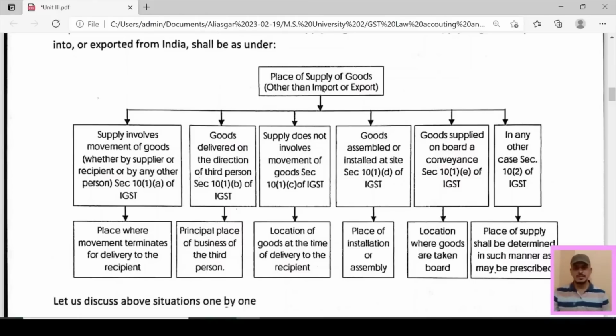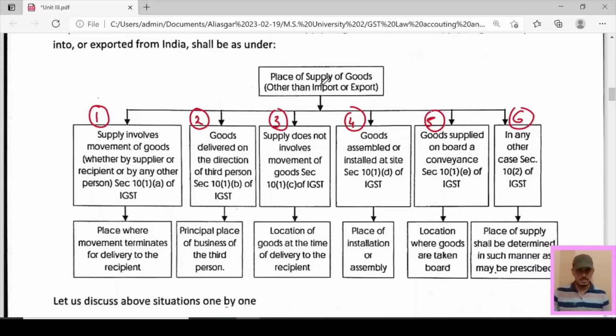There are a total of 6 cases. Let us discuss these cases one by one. Here just the title is given and then further explanation of these concepts is given in detail in coming pages. So there are 6 types. First one, supply involves movement of goods, whether by supplier or recipient or by any other person, section 10 subsection 1 clause A of IGST: the place where movement terminates for delivery to the recipient.